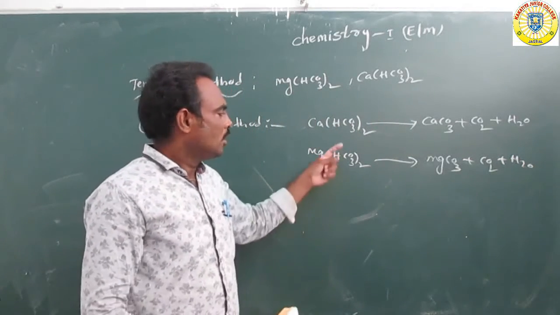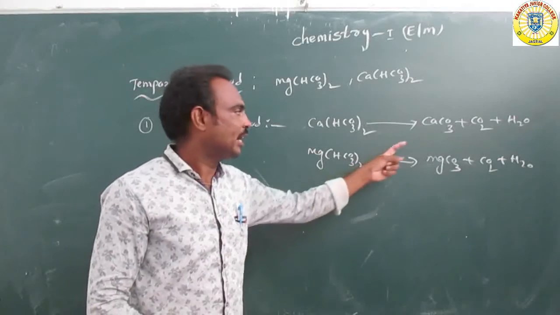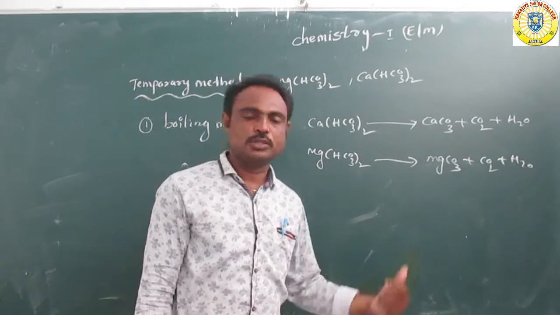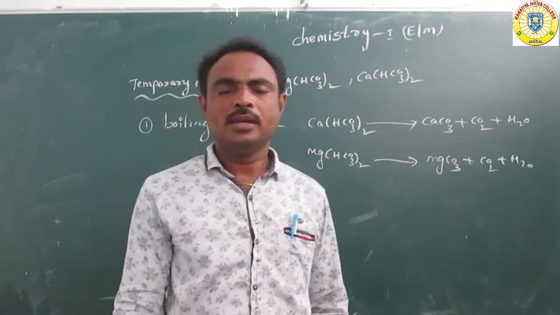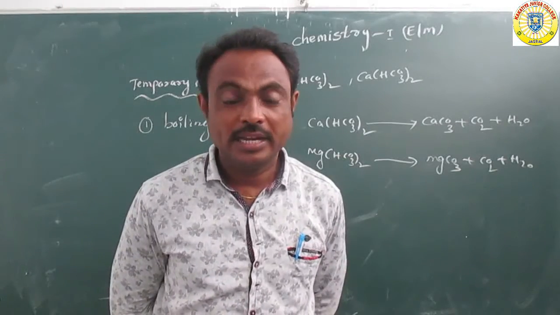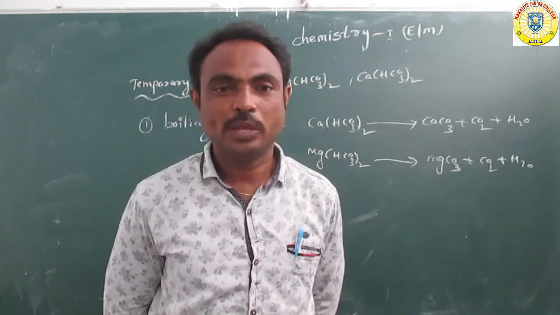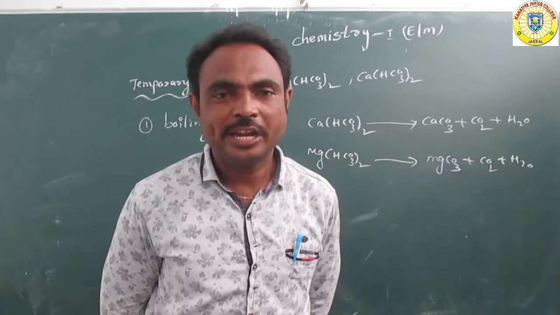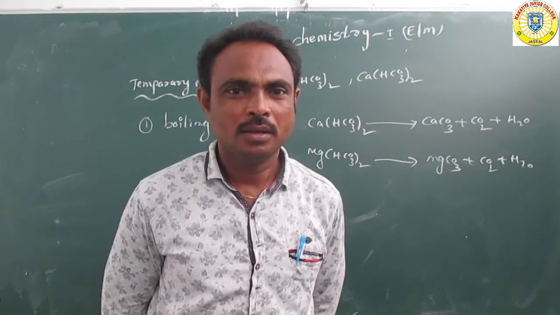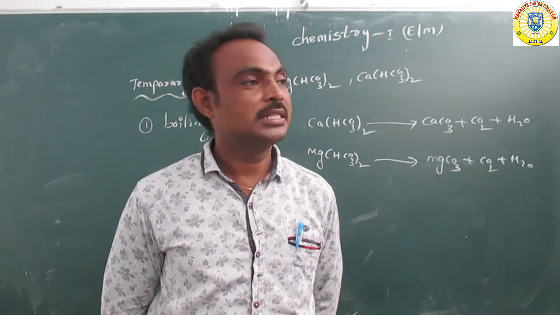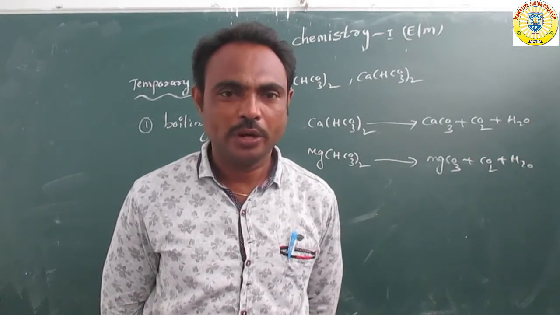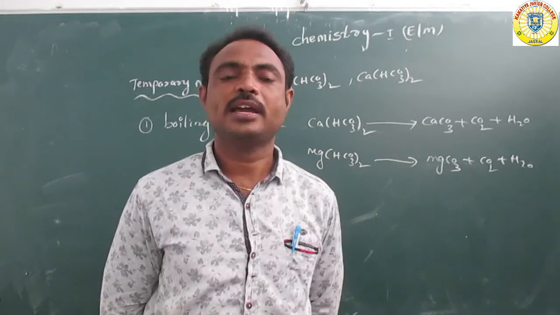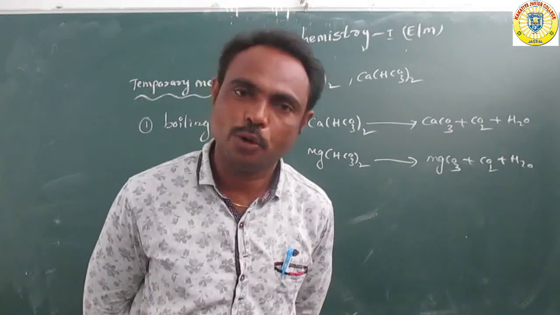So bicarbonates are converted to carbonates in this process. Boiling is a very easy method to remove bicarbonates from hot water.